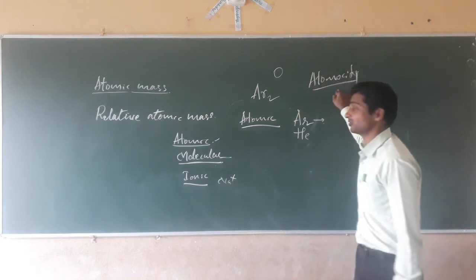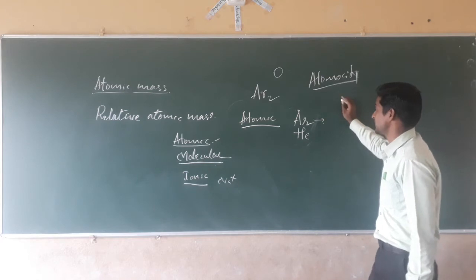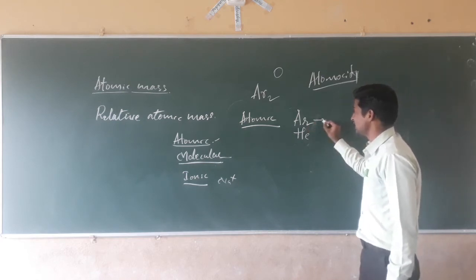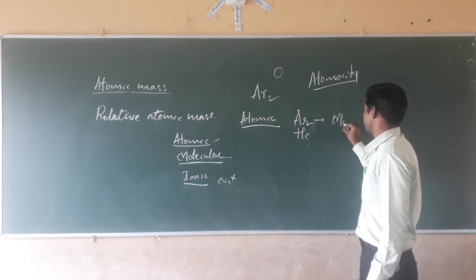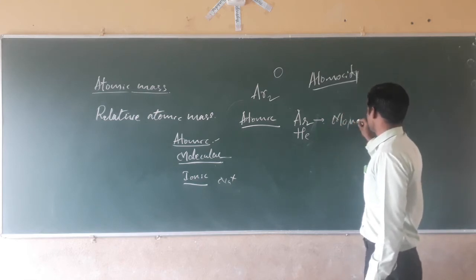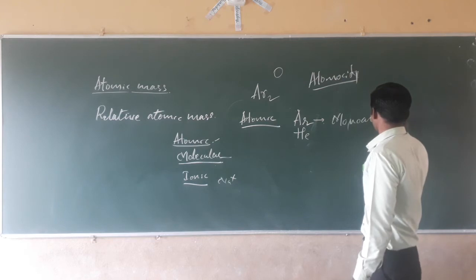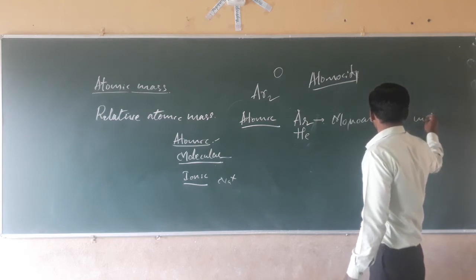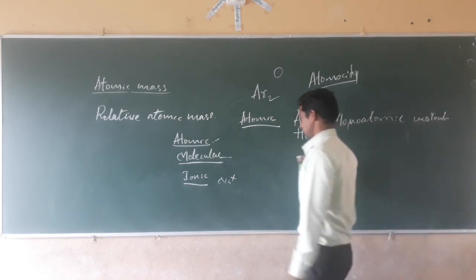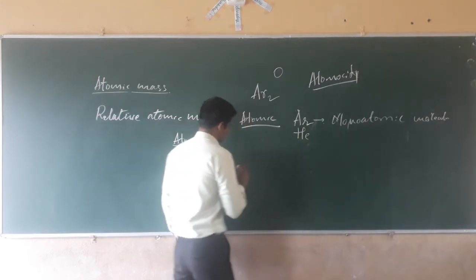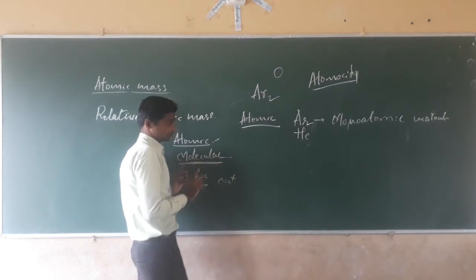The number of atoms present in a molecule is called the atomicity. See here, argon and helium are present as single atoms, that is, monoatomic molecules.